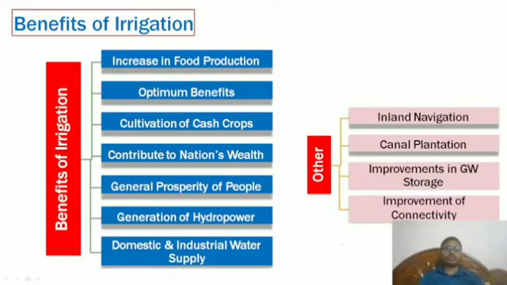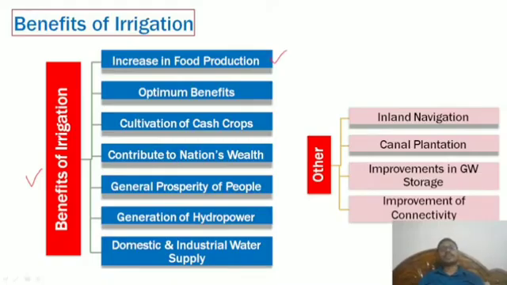Now benefits. Whatever we are doing in terms of engineering aspects, we expect some kind of benefits. Without benefits, there won't be any meaning for any research or engineering aspect. So benefits of irrigation mean increases in flood protection and food production.